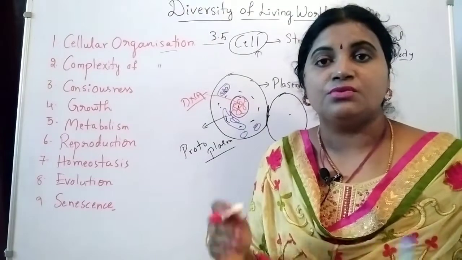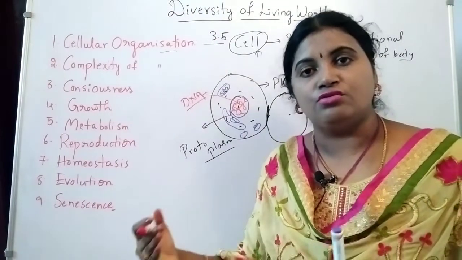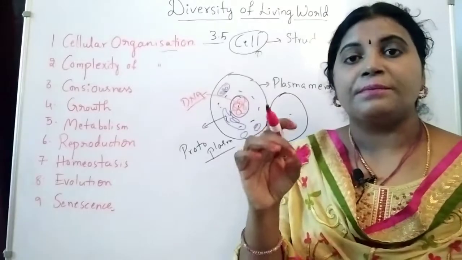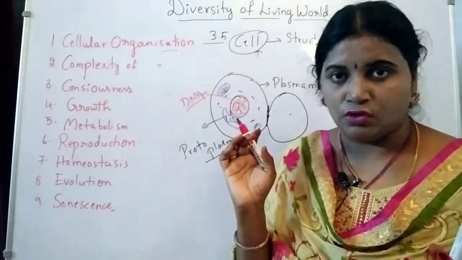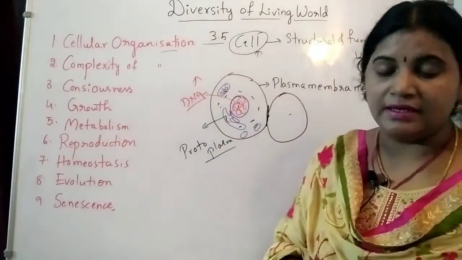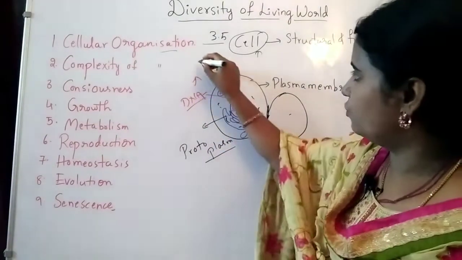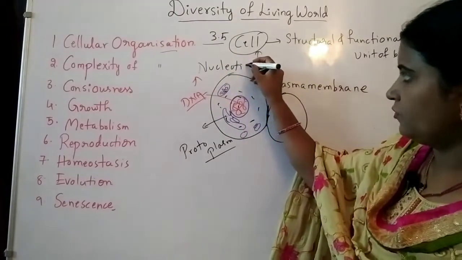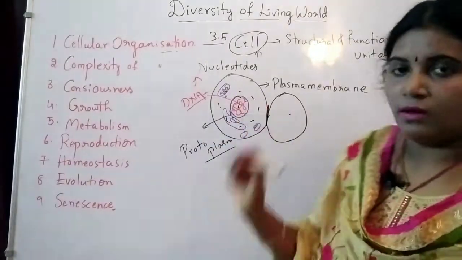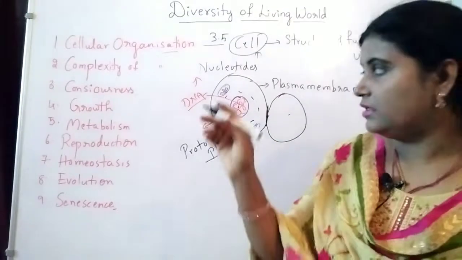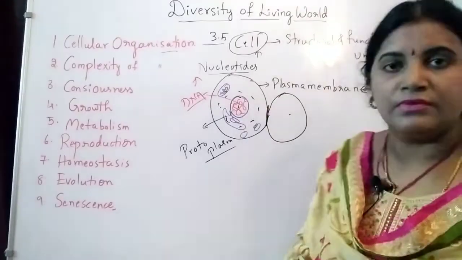Genetic material means which is transferred from parents to children, containing the parental information. So DNA is made up of what? DNA is made up of nucleotides. Note all these points. All the cells contain DNA, and that DNA is made up of nucleotides.